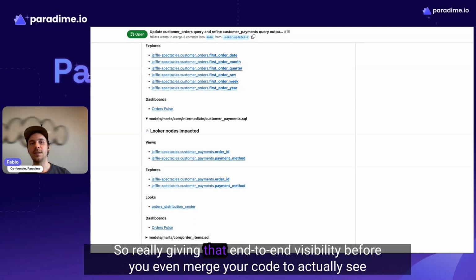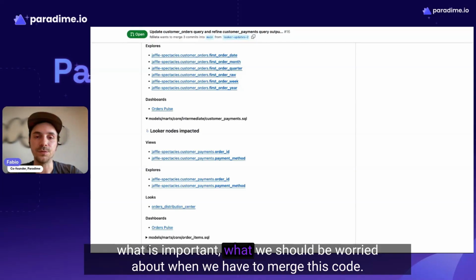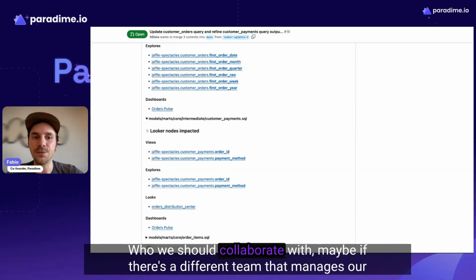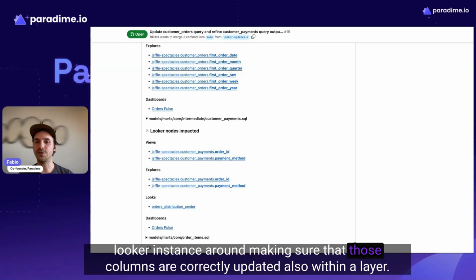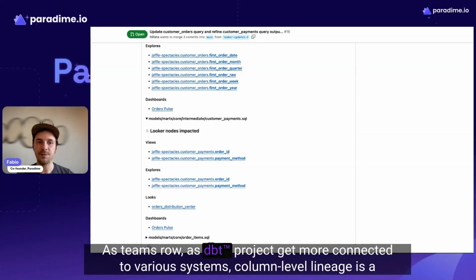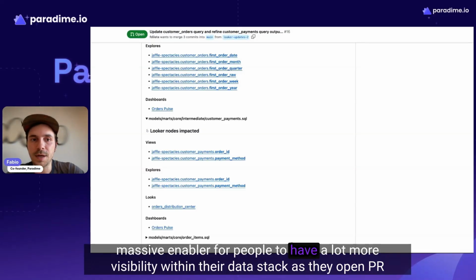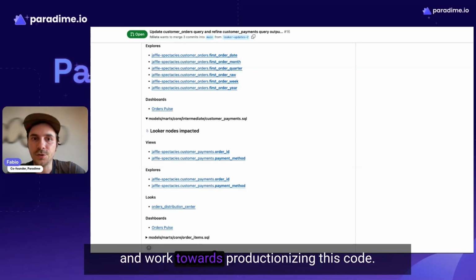So really giving that end-to-end visibility before you even merge your code, to see what is important, what we should be worried about when we merge this code, and who we should collaborate with, maybe if there is a different team that manages our Looker instance, to make sure those columns are correctly updated within the layer. As teams grow and dbt projects get more connected to various systems, column-level lineage is a massive enabler for people to have a lot more visibility within their data stack as they open PRs and work towards productionizing this code.